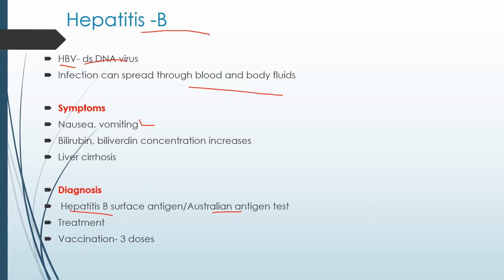Next, sometimes they say prevention is better than cure. Here vaccination is available for hepatitis B and it can be taken in 3 doses. The first dose is given on day 0, the starting day. The second dose is given after a period of 1 month, and finally the third dose is given around 6 months later. So this is the course of vaccination for hepatitis B.